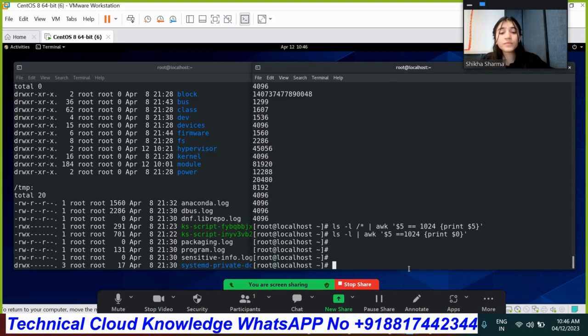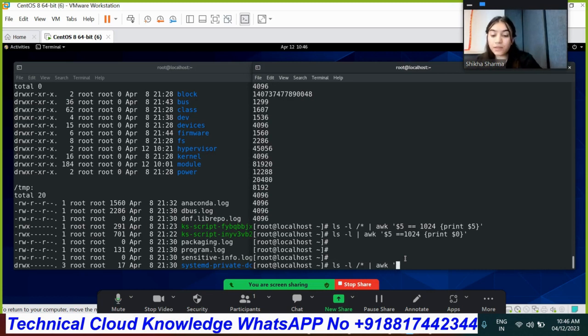Now suppose I want content under field 5 which is greater than or equal to 1024 bytes, or under field number 2, which has 2 links. Suppose I want content which has 2 links as well as a size equal to 1024 bytes.